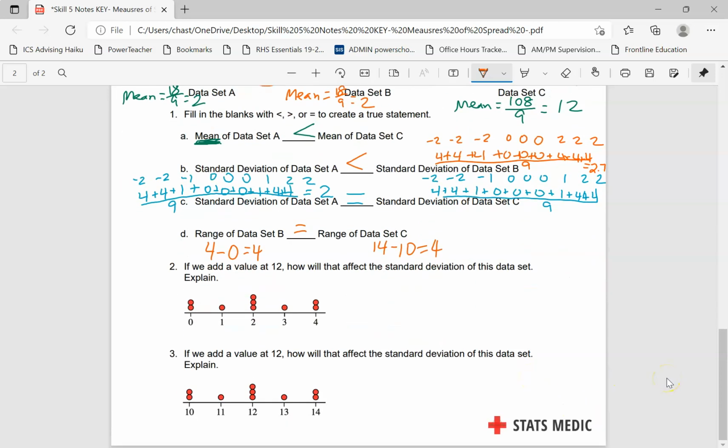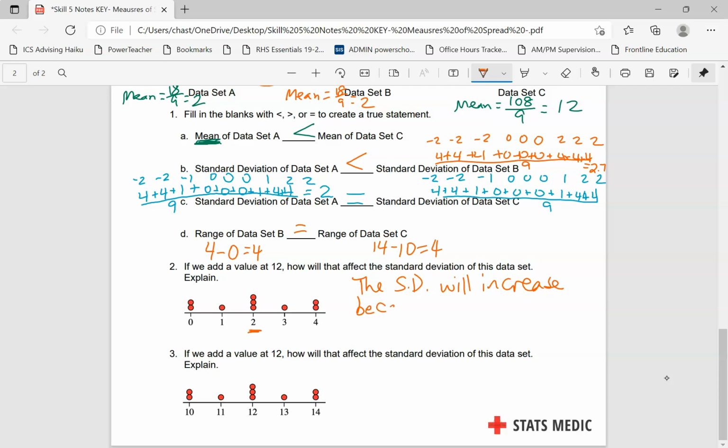All right, let's look at question 2 here. If we add a value at 12, how will it affect the standard deviation of this data? Well, if we added a 12, we've got a value that goes far away from the mean. So remember, the mean here is only 2. If we add a data value that's really high, we're going to really increase the standard deviation. So the standard deviation will increase